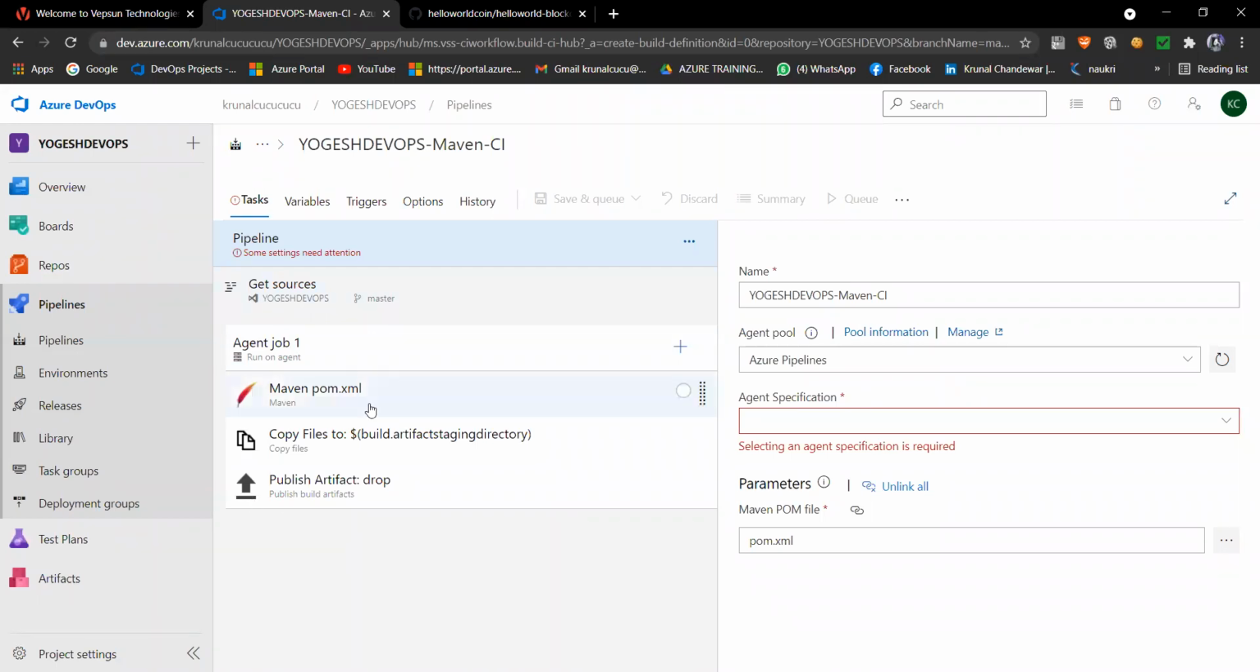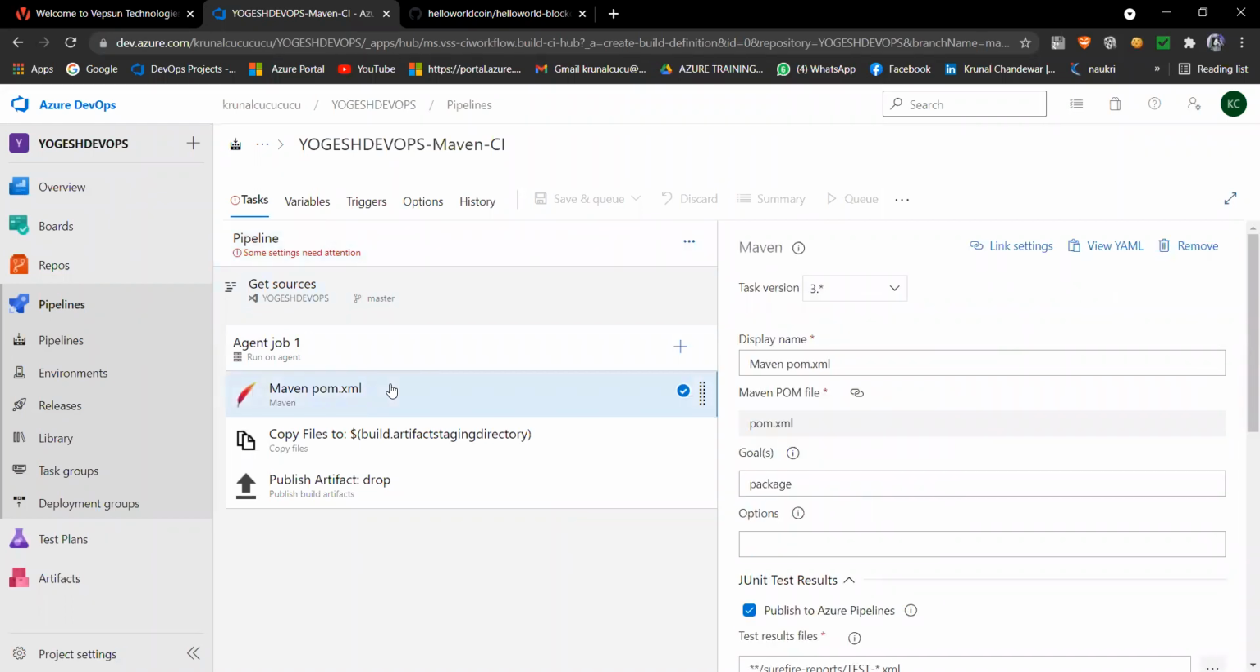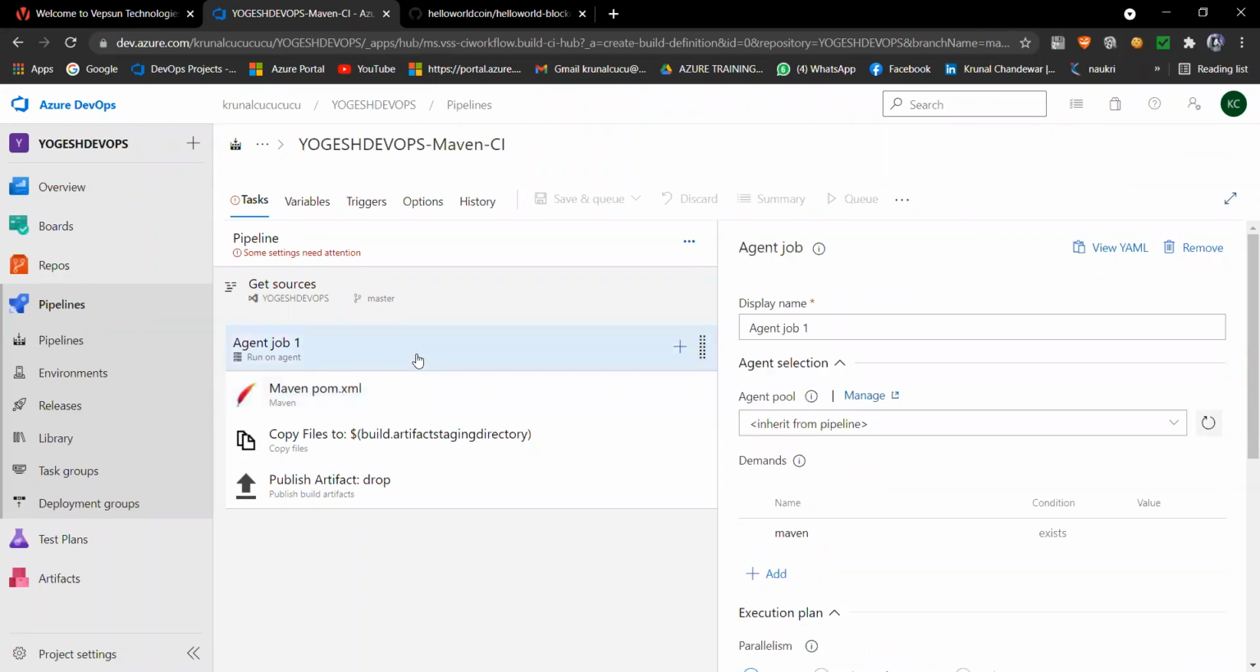So for that you have to click here on Maven. Here you have to click on the Maven pom.xml or agent job, you can say, and we will get the option here.